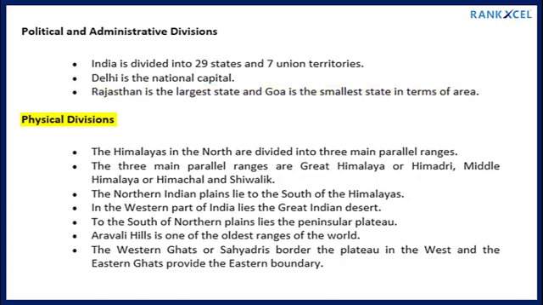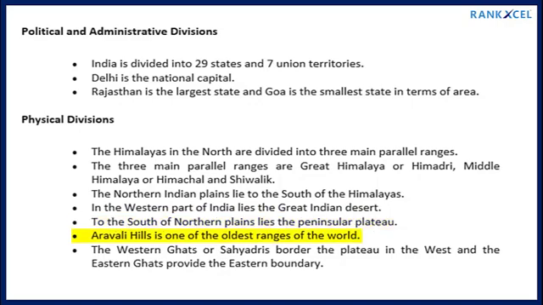Physical divisions. The Himalayas in the north are divided into 3 main parallel ranges. The 3 main parallel ranges are Great Himalaya or Himadri, Middle Himalaya or Himachal and Shivalik. The northern Indian plains lie to the south of the Himalayas. In the western part of India lies the Great Indian Desert. To the south of the northern plains lies the Peninsular Plateau.